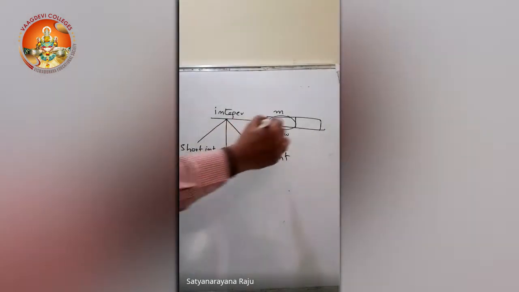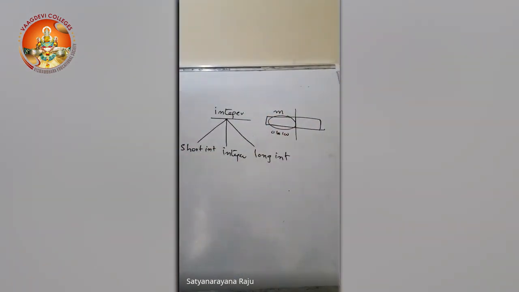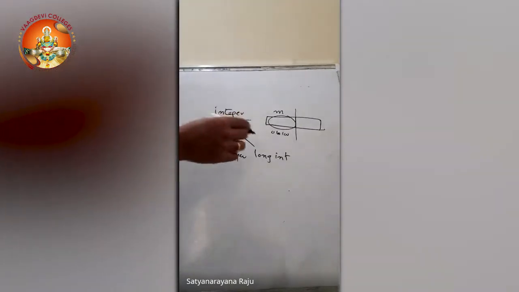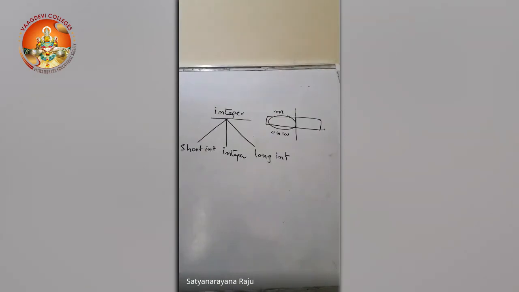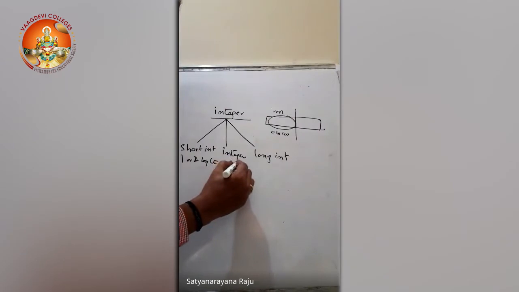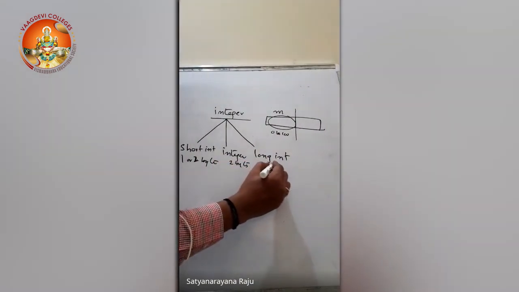So when the data value is short, when it can be accommodated in 1 byte of memory space, then there is no need to go for integers, and we can avoid wastage of memory. That can be done by using this integer classification. Short integer will take 1 or 2 bytes, again depending on your processor. According to Turbo compilers, it will take 1 byte. And integer will take, just remember I am telling this in view of Turbo compilers itself, and if you go for Linux, it will take 4 bytes. So here integer will take 2 bytes and long will take 4 bytes.